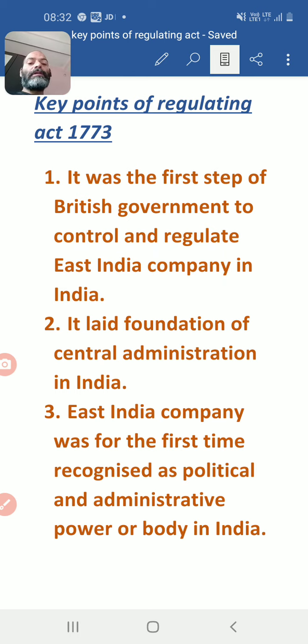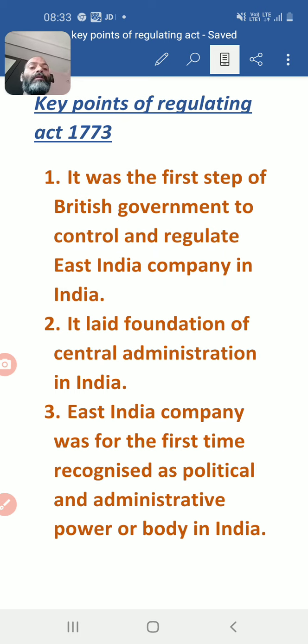Now the second point: it laid the foundation of central administration in India. It is correct. And the third point, this is very important, because the British Parliament, for the first time, recognized the East India Company as an administrative and political power in India. Because initially, when they entered India, the monopoly and objective of the East India Company was to do business and trade. Here you can see the British Parliament recognized it as a political and administrative power in India. So now move to the next.